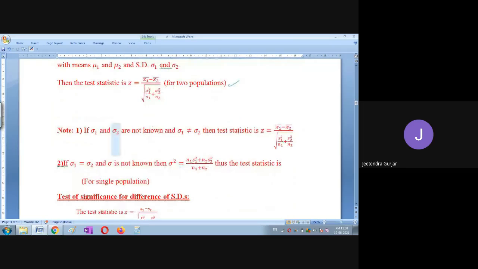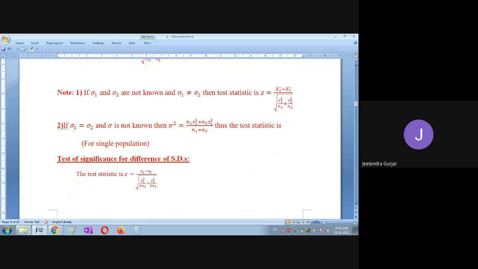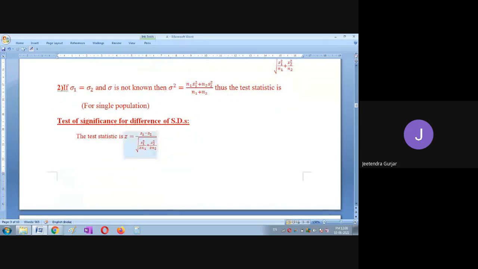And for the same again, suppose sigma 1 is not equal to sigma 2, then we will be using this formula. If it is equal, then we are going to use this formula. So please remember all these formulas, students. Next, we will move to the test of significance for difference of standard deviation. So we are going to use this formula for that.